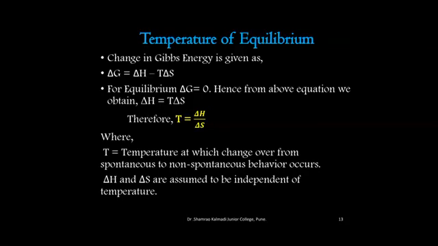Delta H and delta S are assumed to be independent of the temperature. So, if we know the enthalpy and entropy of a system, we can calculate the temperature at which the reaction will change from spontaneous to non-spontaneous behavior.